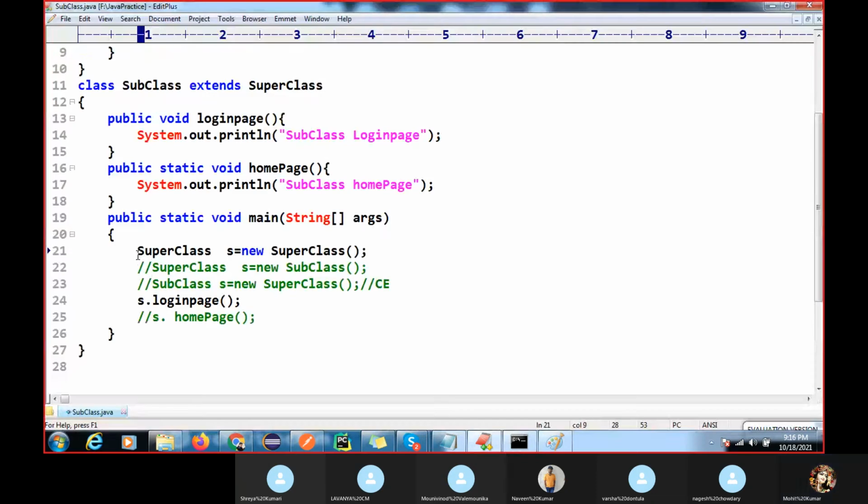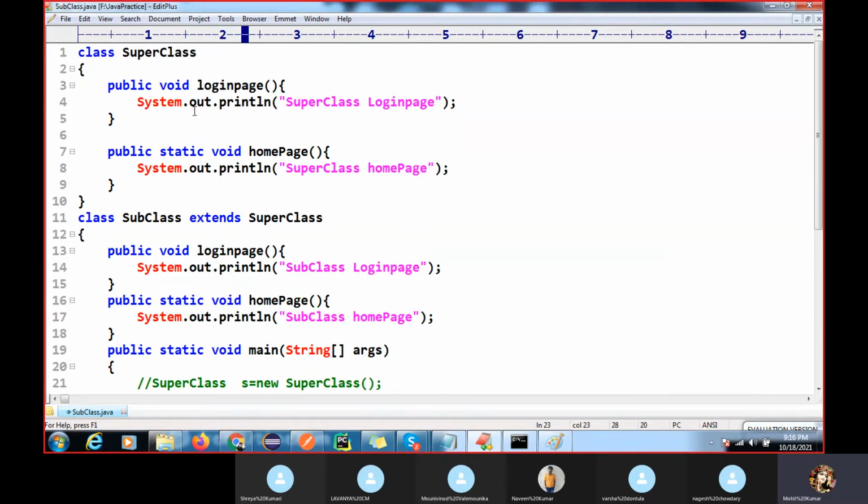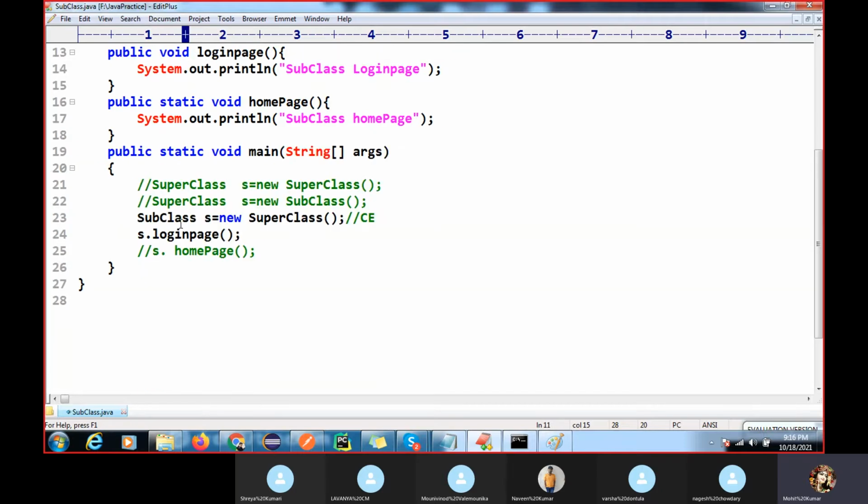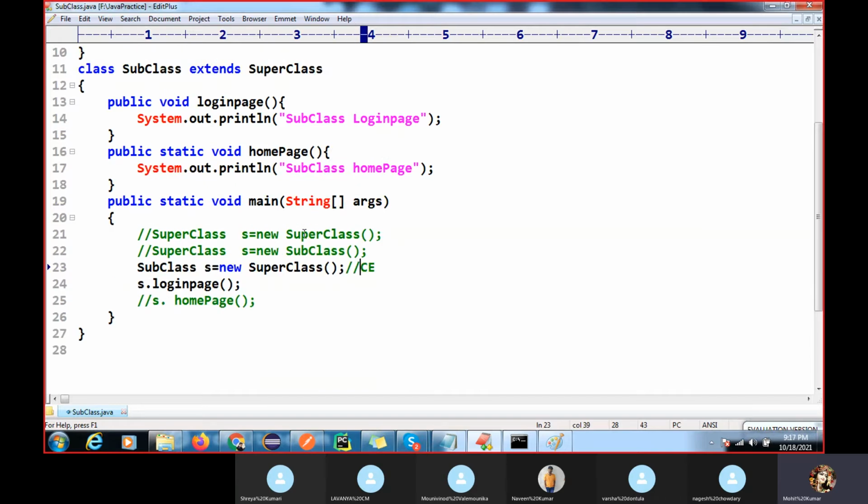If you do it like that, having the subclass reference and holding the superclass object, you will get a compile time error. If you have a superclass reference, you can hold a subclass object inside it, but we cannot store a superclass object in a subclass object reference. Understood, right? We will get a compile time error, and these are interview questions.